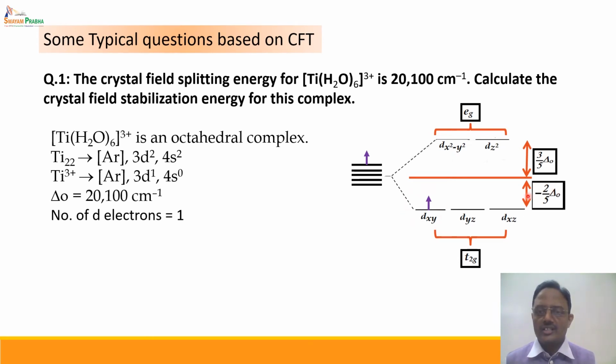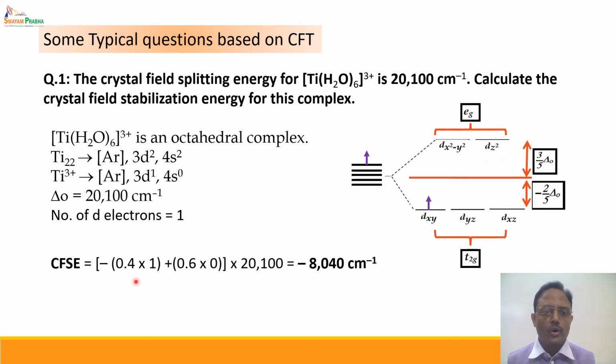As a result, there is a net stabilization of minus 2/5 ΔO, that is equal to 0.4 into 1 electron, and there is no destabilization because there is no electron in the eg set, so 0.6 into 0, multiplied by the crystal field splitting energy, which is ΔO, 20,100 cm⁻¹, which comes out to be minus 8,040 cm⁻¹. This is called the crystal field stabilization energy, whereas 20,100 cm⁻¹ is the crystal field splitting energy.